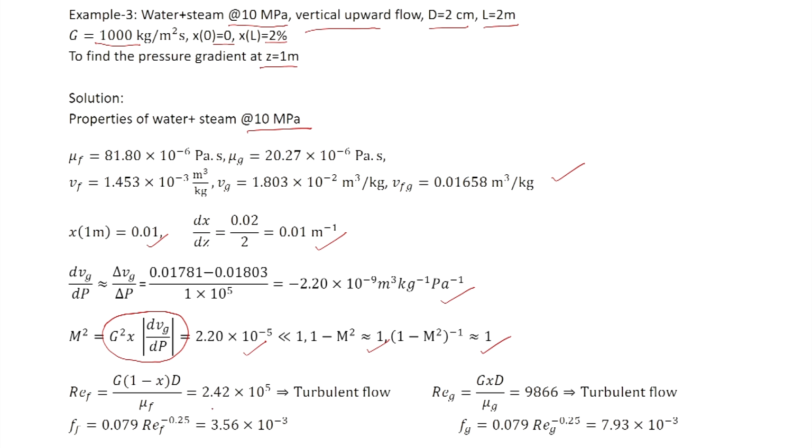The Reynolds number for the liquid phase is 2.42 into 10 raised to 5. So, it is turbulent. Reynolds number for the gas phase is 9866. So, this is also turbulent. So, it is the turbulent regime. Friction factor using Blasius equation is 3.56 into 10 raised to minus 3, and friction factor for the gas phase using Blasius relation is 7.93 into 10 raised to minus 3.